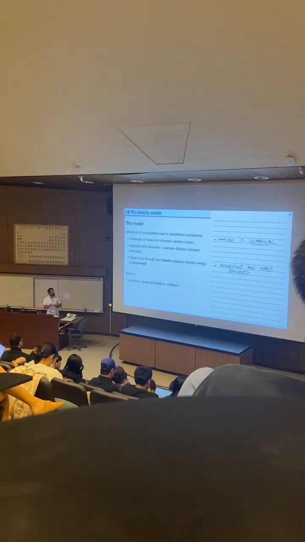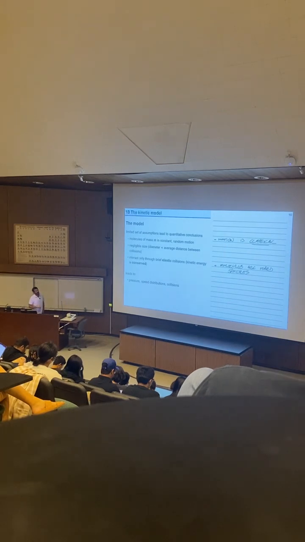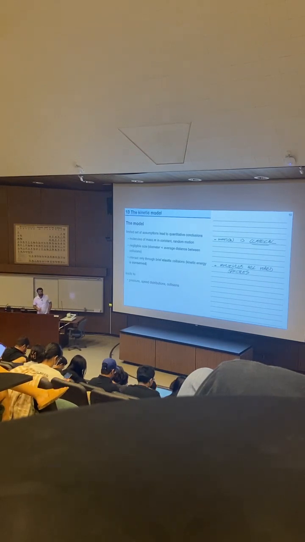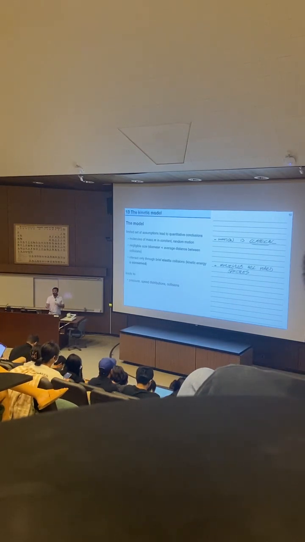how we can use them to determine a quantitative description of pressure, and also how pressure depends on temperature. We'll talk a little bit about how molecules have distributions of speeds that depend on the mass of the particles, and it depends on the temperature of the system as well. And we'll talk a little bit about collisions between the molecules and the walls, and the frequency in which those collisions take place, and also the average distance that molecules are going to travel between collisions. That property is known as the mean free path.